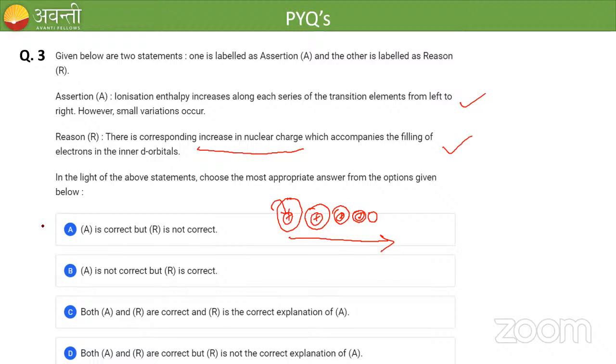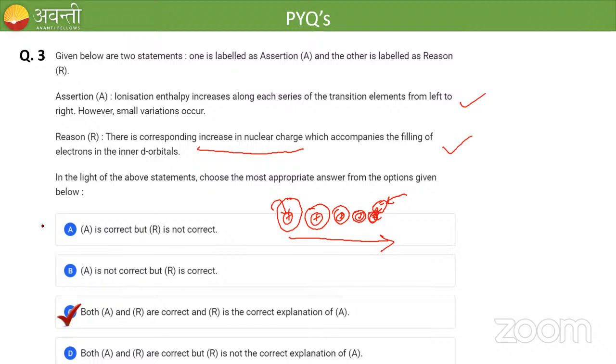So why is ionization energy increasing? Electrons are more closely attracted towards the nucleus. So the energy required to remove a particular electron will be very, very high on moving from left to right. So both A and R are correct, and R is the correct explanation of A.